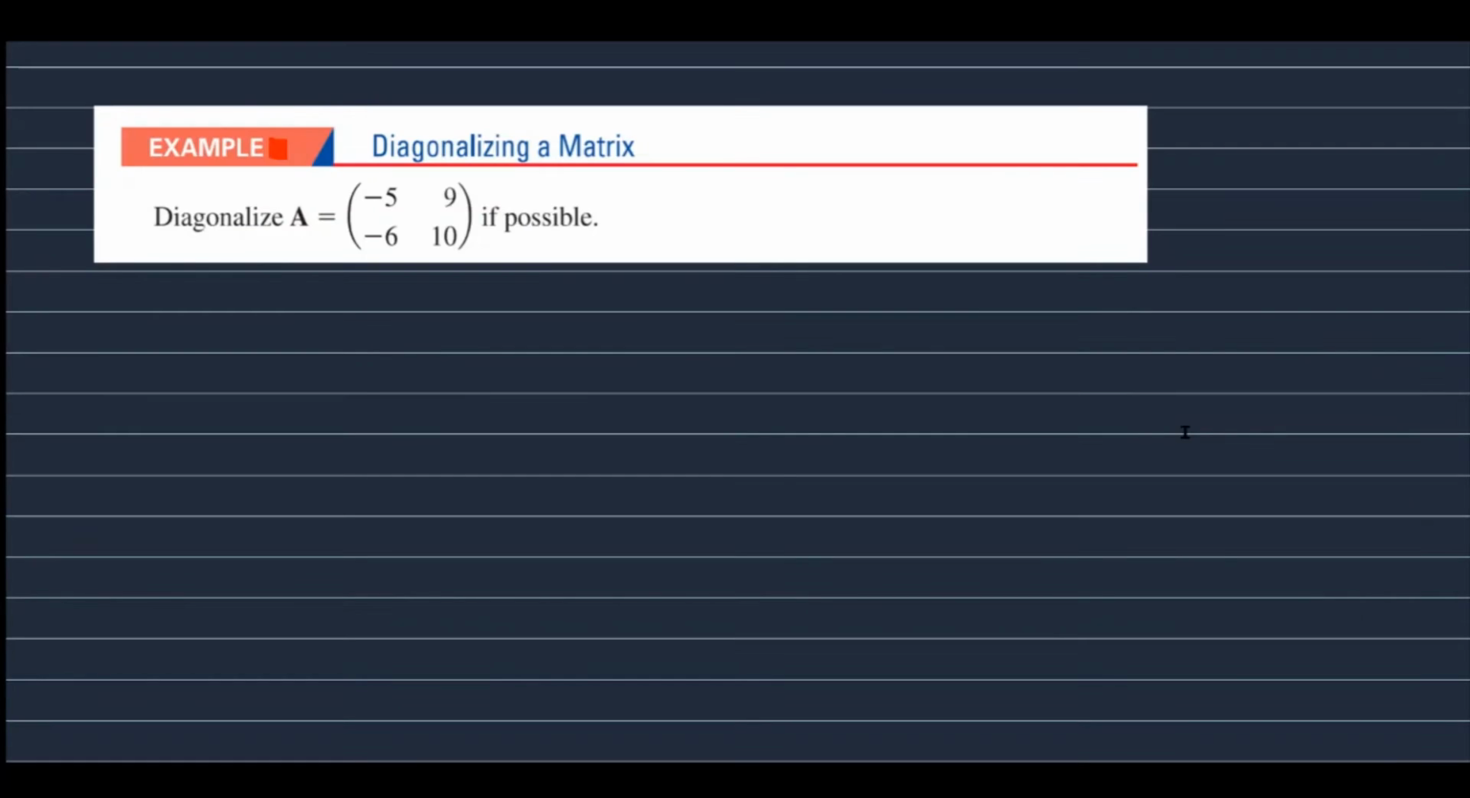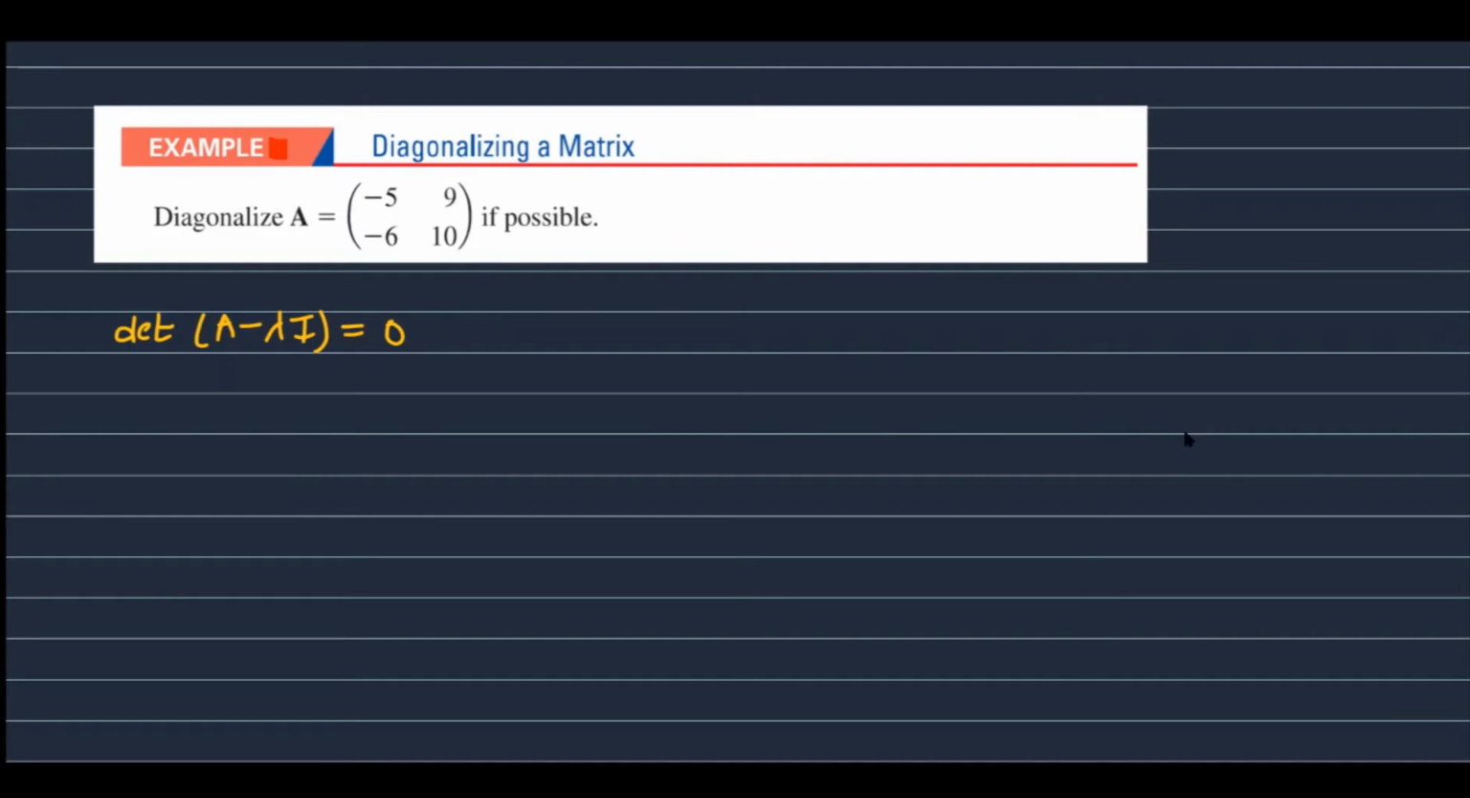Now we will see a problem. Diagonalize the matrix A = [-5, 9; -6, 10], if possible. If we can diagonalize this matrix, we have to diagonalize it. Given a matrix A, first we have to find the eigenvalues. For that, we will find the characteristic polynomial: determinant of A minus lambda I equal to 0.